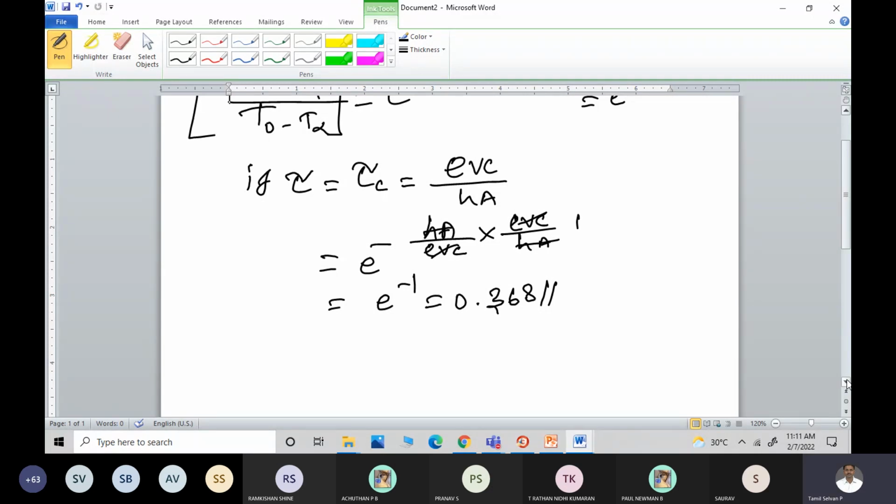Which is the one which measures the temperature? A thermocouple, right? A sensor, right? K-type thermocouple. Okay. Now, can you define what is the response time of a thermocouple?